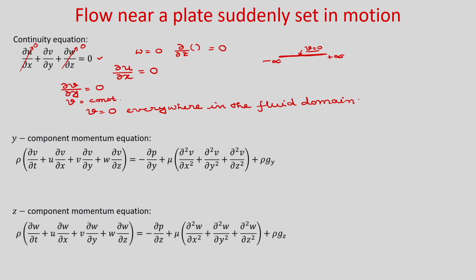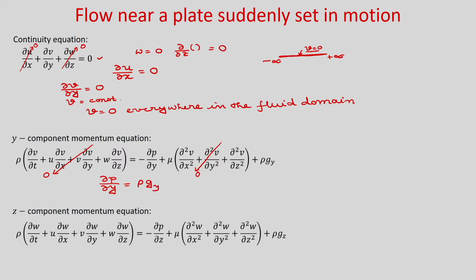Now, let us consider the y component of the momentum equation. As v is 0, obviously all the terms on the left hand side will be 0, the viscous term will be 0, and you can write that del p by del y will be just rho g y. So, this is hydrostatic pressure.